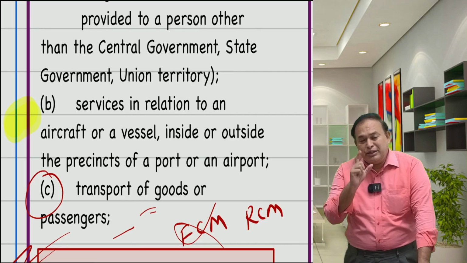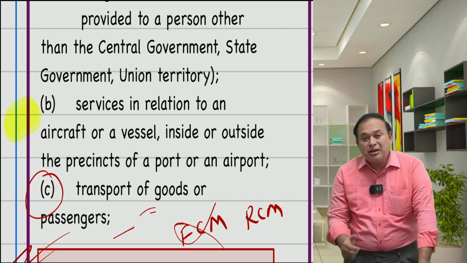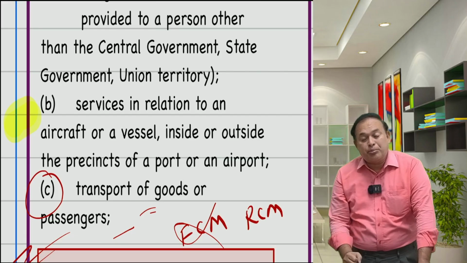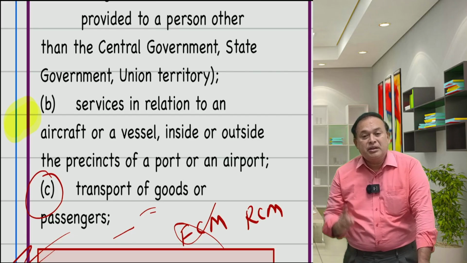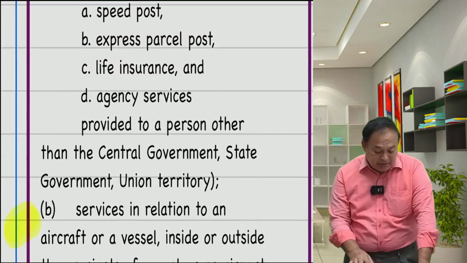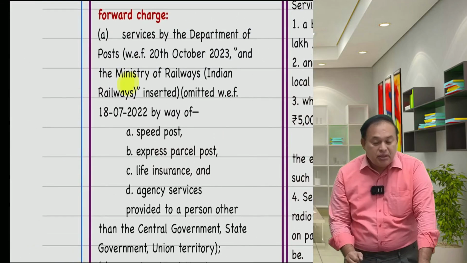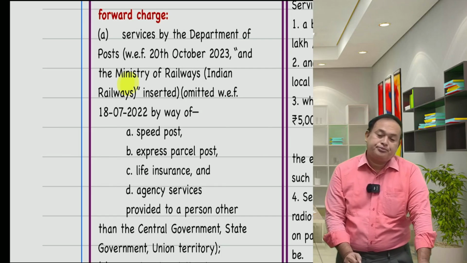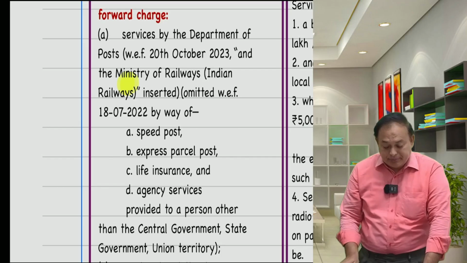Here I would like to bring to notice the importance of the supplier being a government or local authority. If you refer to the screen, very clearly you have mentioned Indian Postal Department and Indian Railways.